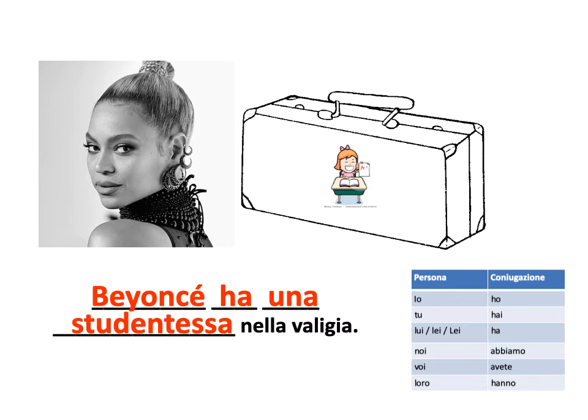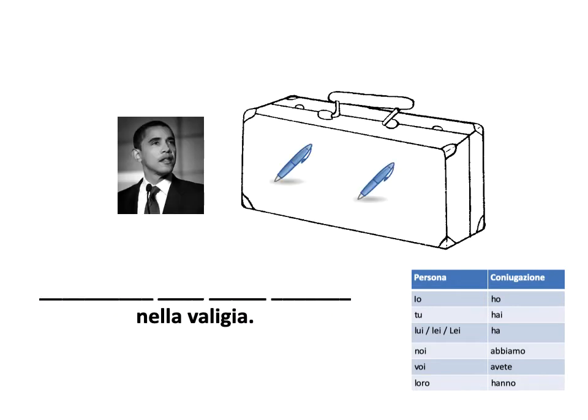Let's change the person and let's also change what they have, right? This makes a little more sense, right? It's not a female student, it's only two pens. Who is this guy? I'm sure you know him. He's great. His name's Barack, right? What form of the verb do I use for Barack? The lui form, because it's he, right?